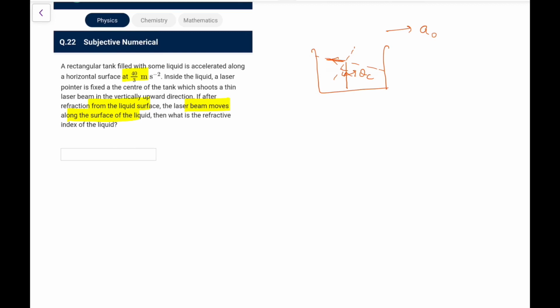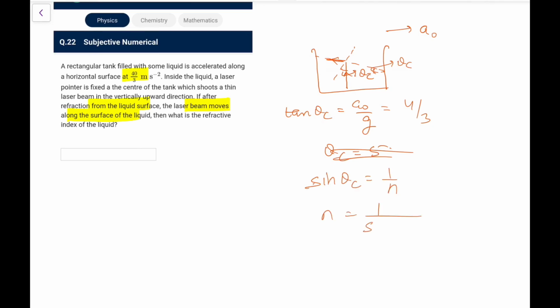So if this angle is theta c, I can say this angle is also theta c, and this tan theta c I know is equal to a0 by g. What is a0? a0 is 40 by 3. So this becomes 4 by 3. So tan theta c is 4 by 3. For the liquid medium, we know sin theta c is 1 by n. So n is equal to 1 upon sin theta c. So tan theta c is 4 by 3, so sin theta c would be 4 by 5. So n is 5 by 4. So the answer should be 1.25.